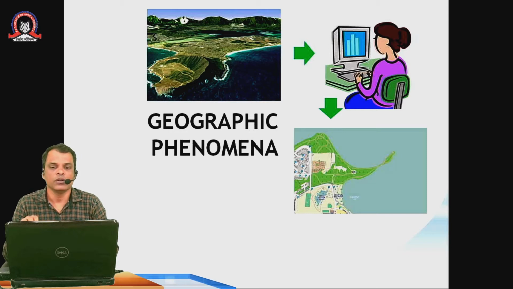So I have tried to show it diagrammatically. See, this is a geographical phenomena which is shown in the upper image over here. And when you are representing the same thing through a computer, it may look like this. It's not exact. It is just a representation. So basically, we have to take the real world problems and then represent them graphically.